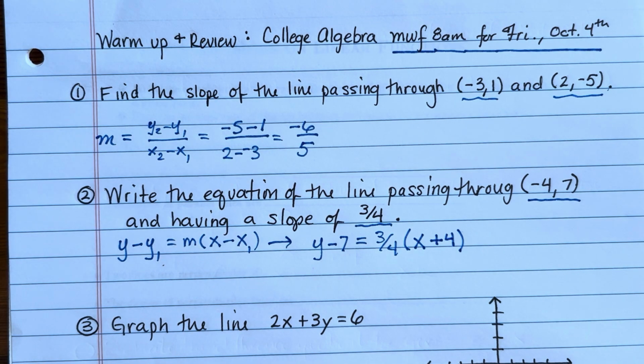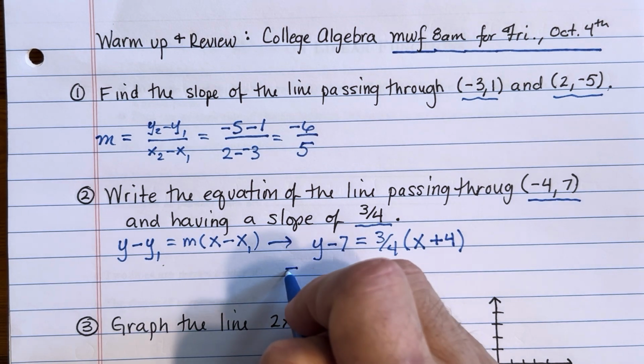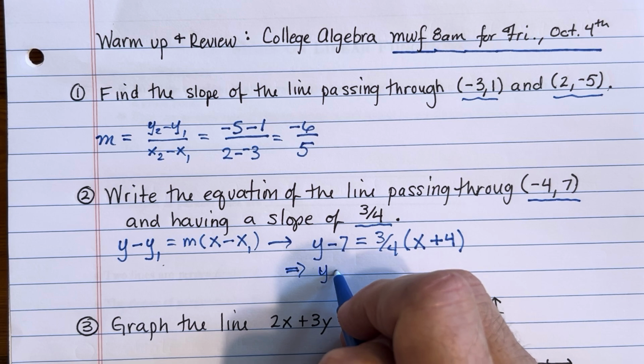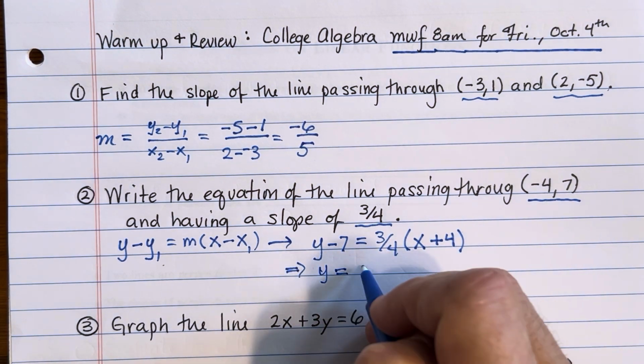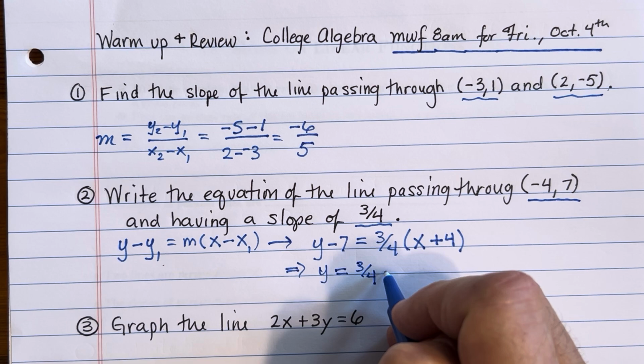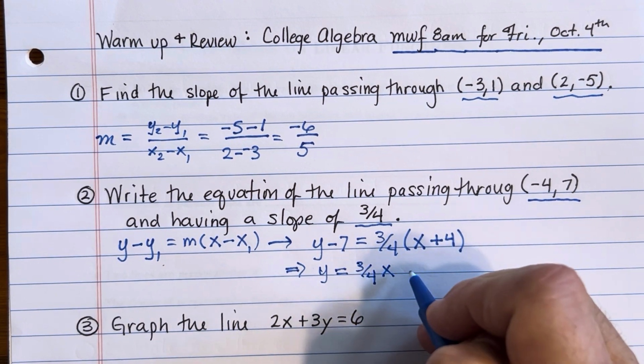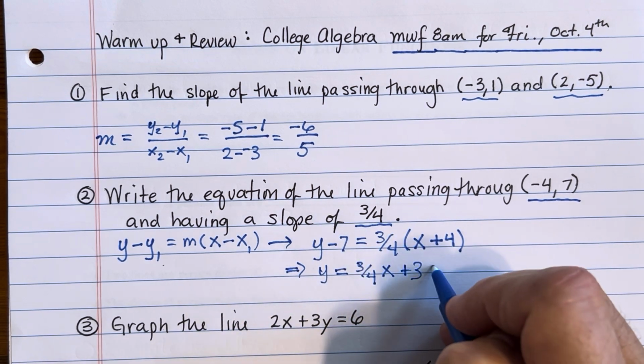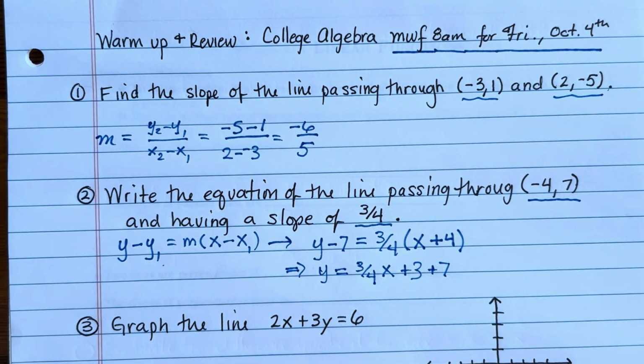If we're asked to write it in a different form, if we're asked, for example, to write this line so that it can be graphed easily, in order to do that, we would want to solve for y, which is putting this into slope-intercept form. That's not terribly difficult to do. Right? So we have the equation of a line already. Let's just go ahead and move the 7 over. We'll distribute the slope. So you got y equals 3/4 of x. 3/4 times 4 is 3. And then we're going to move the 7 over. So we're going to have that plus 7 over there.